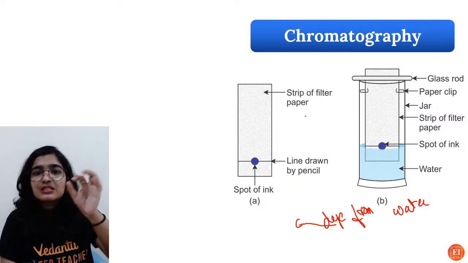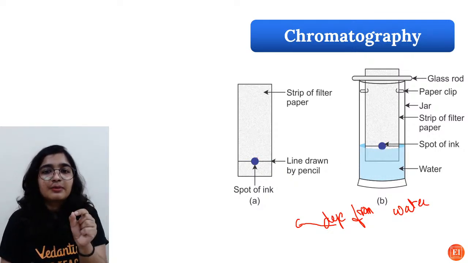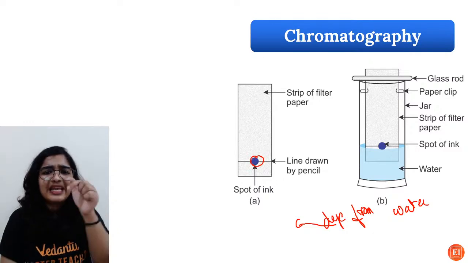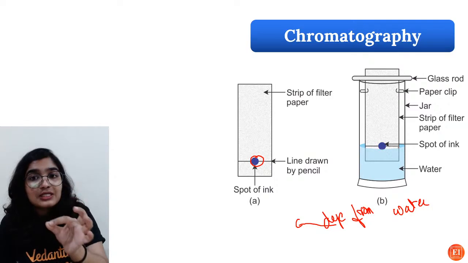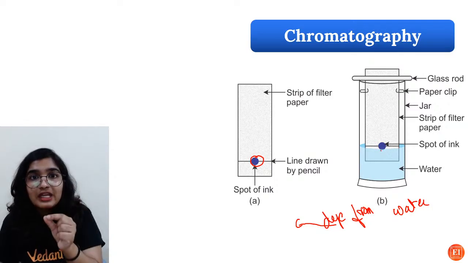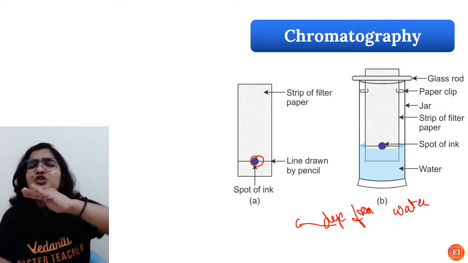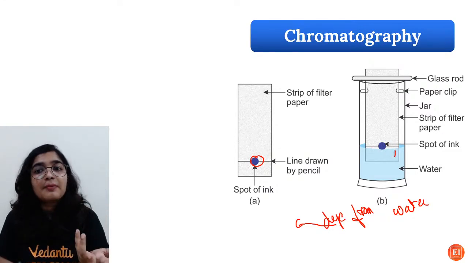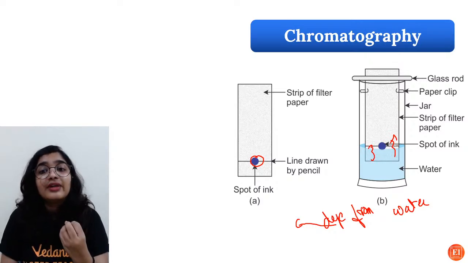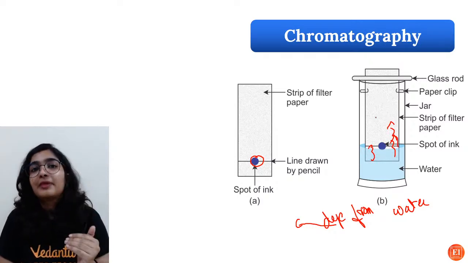We take the filter paper and place the spot of ink on it, in such a way that the spot of ink is not immersed in water. It should be just above the water level. As it is filter paper, the water gets absorbed and starts moving up.